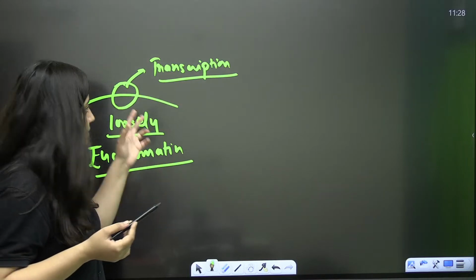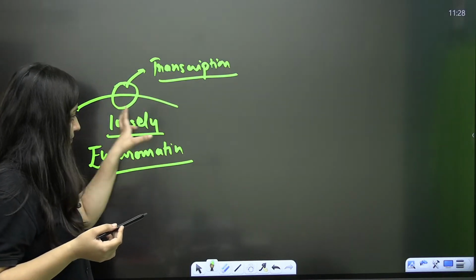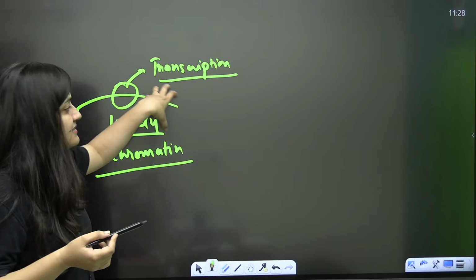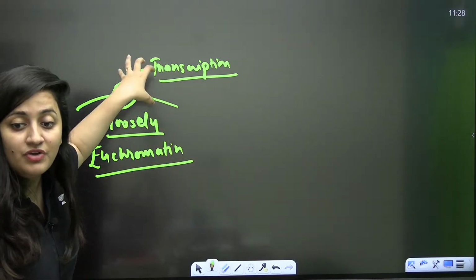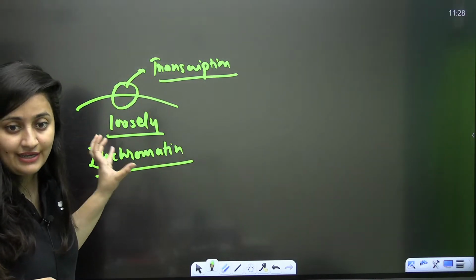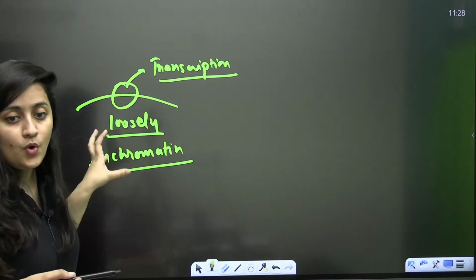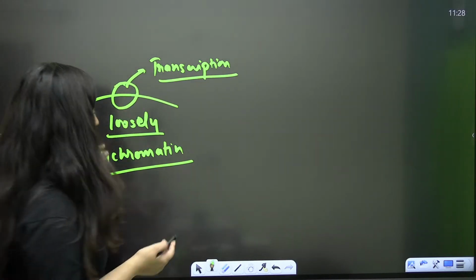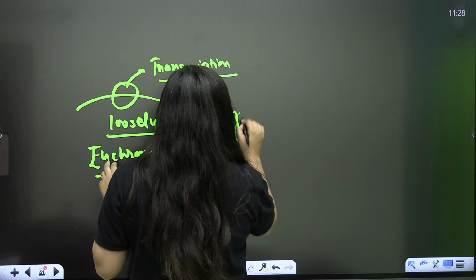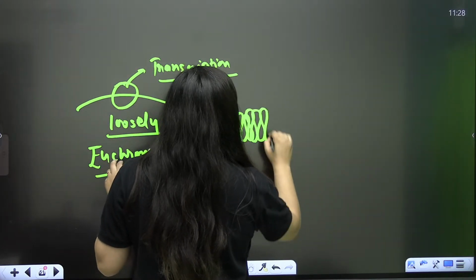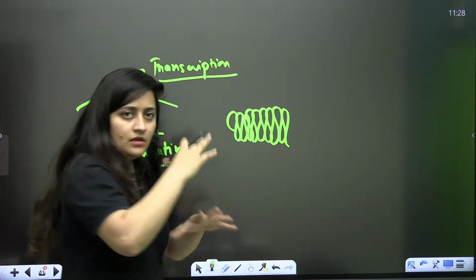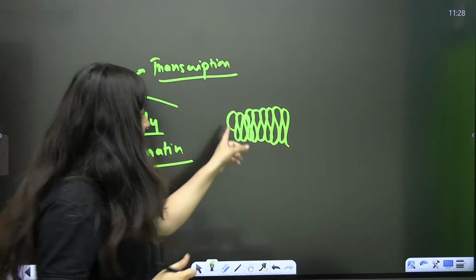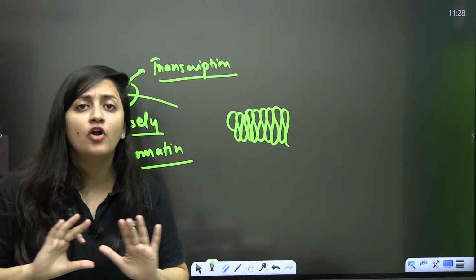Why are we saying that it is euchromatin? Because this DNA is available for transcription. We can use the information of this DNA. We can decode this DNA. When it comes to heterochromatin, it is compactly packed, or the nucleosome where DNA is compactly packed, that DNA is not available for transcription.